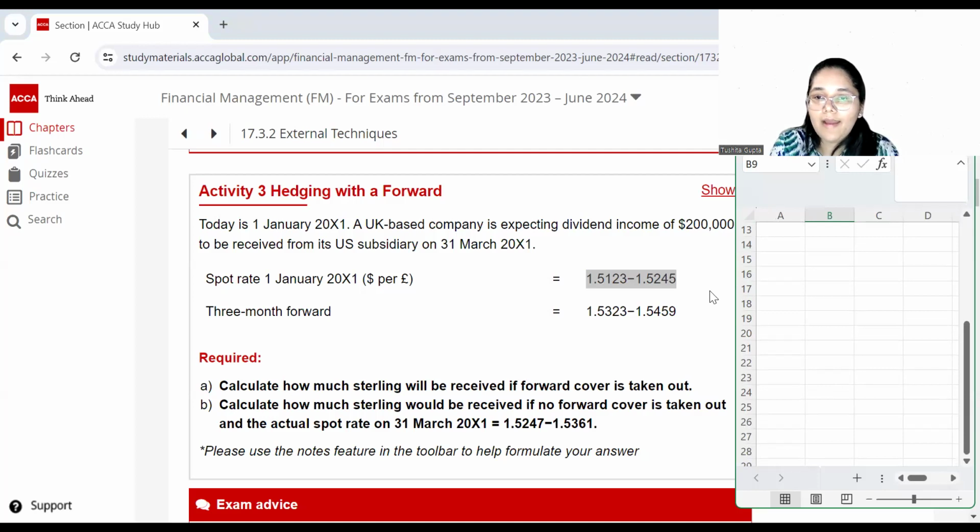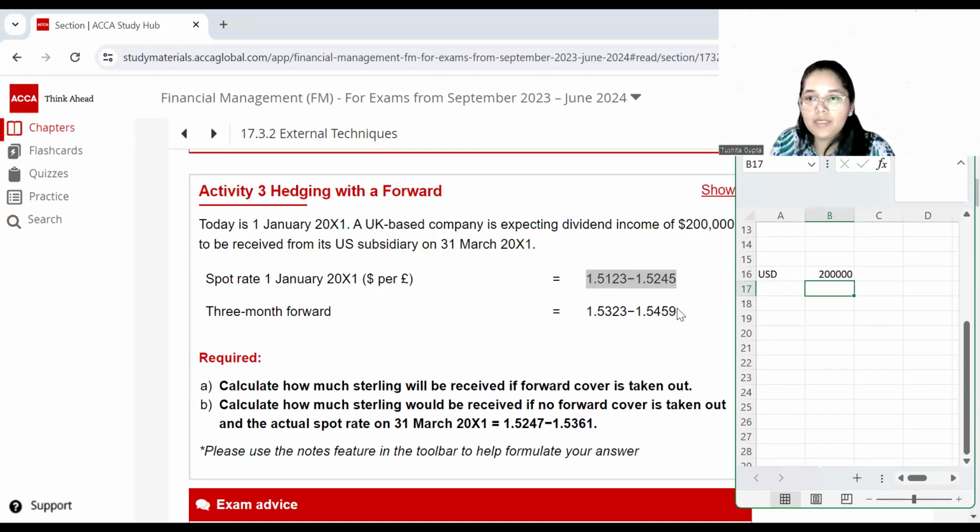So I've opened an Excel over here, and we are basically wanting to exchange USD. We will get USD worth 200,000. So basically we are getting 200,000 USD, right? And I want to convert this to GBP. Now, the first requirement says calculate how much sterling will be received if a forward cover is taken out. So that means we use the 3-month forward exchange rates.